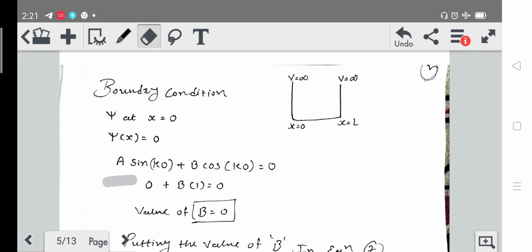In this term we will get 0 for A sin k0, and cos 0 will become 1.